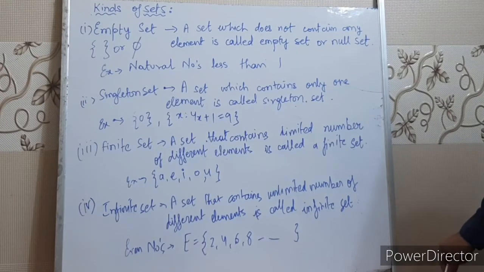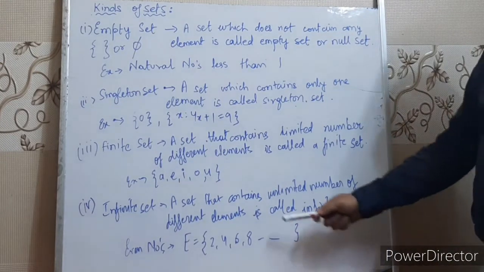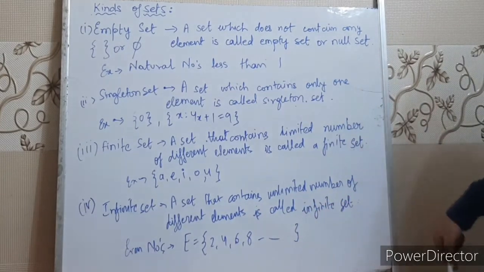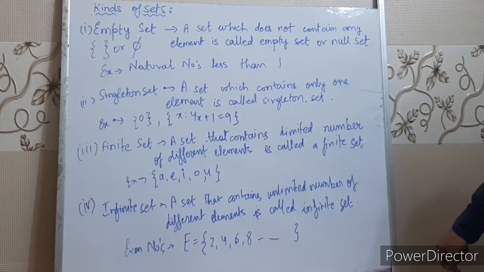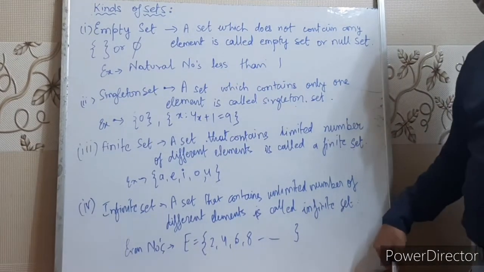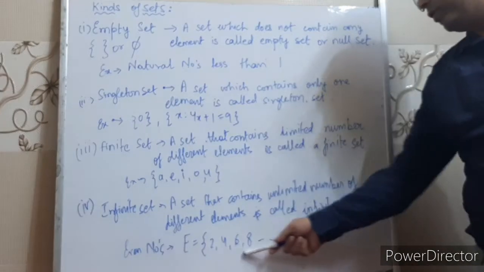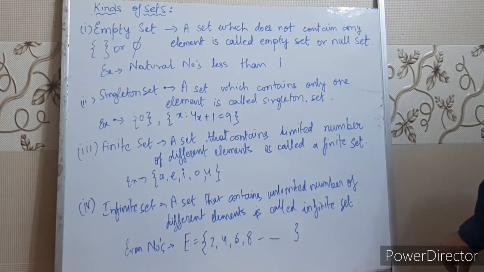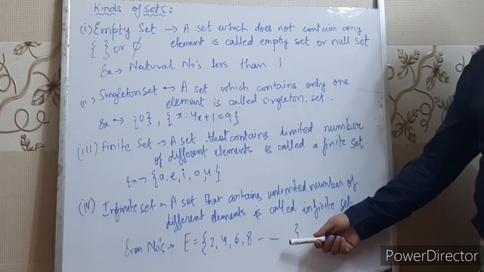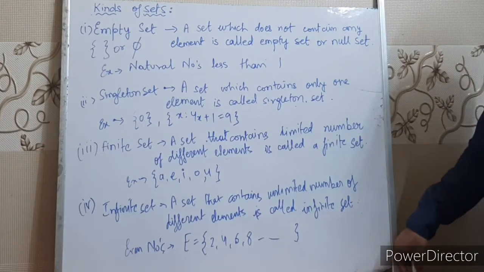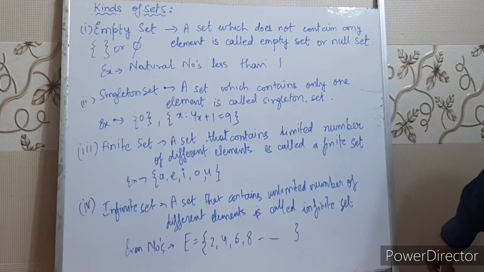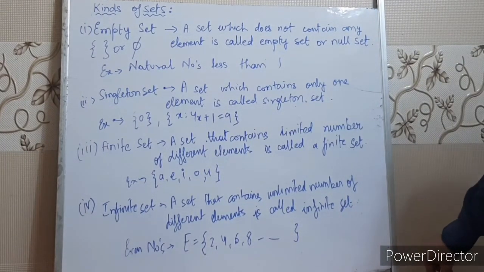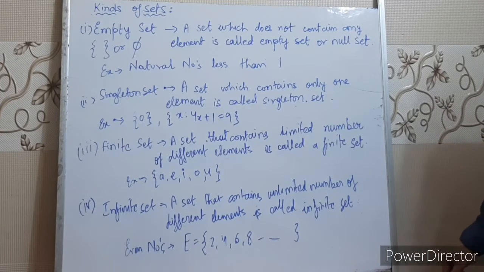So next is infinite set. What is infinite set? A set that contains unlimited number of different elements is called an infinite set. Here I have taken example of even numbers. Even numbers we know, children, are divisible by 2: 2, 4, 6, 8 and so on. So do you know which is the last even number? We don't know, because it goes to infinity. So this is an example of infinite set, unlimited number of different elements. Right children? Note down this.